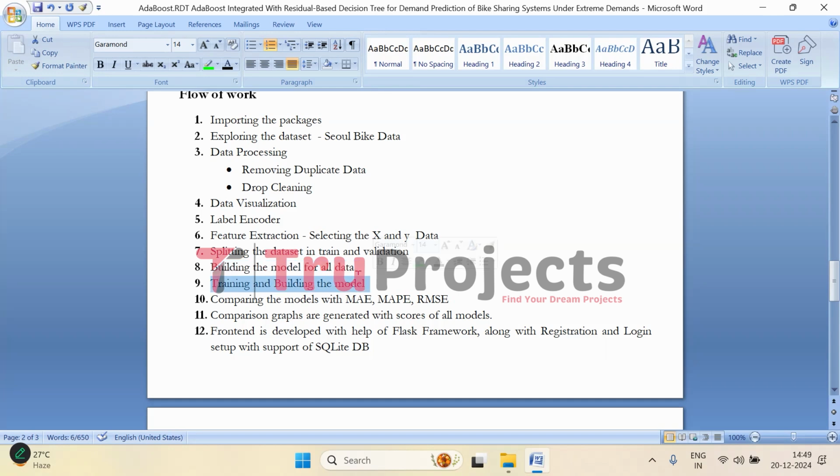And then they are trained on the training set of the data to learn patterns and relationships between the features and target variable. Then we evaluate all the models using MAE, MAPE, and RMSE, which are different error metrics used to evaluate regression models. Then we compare all of them through graphs.